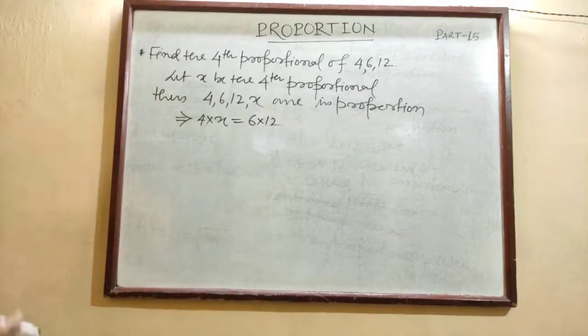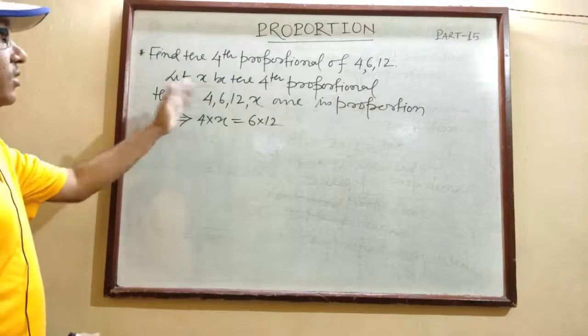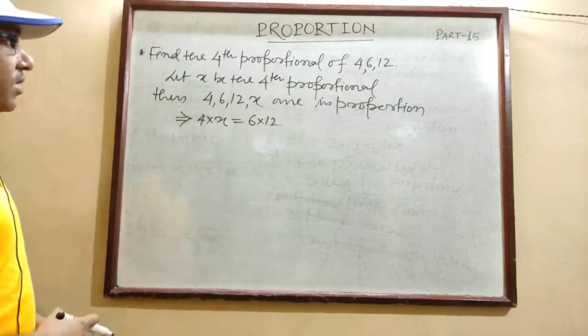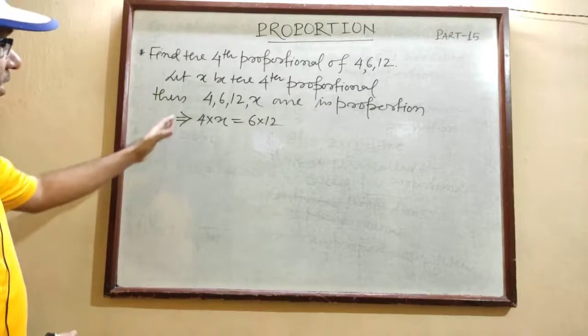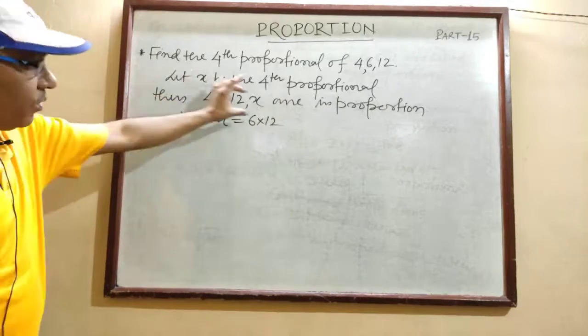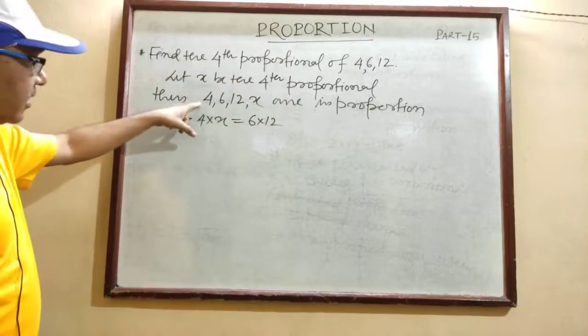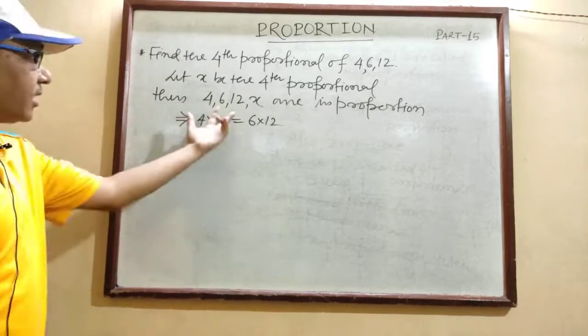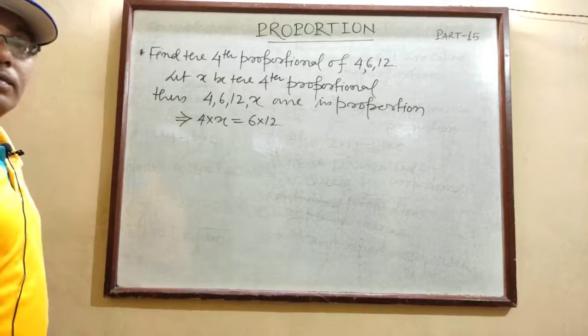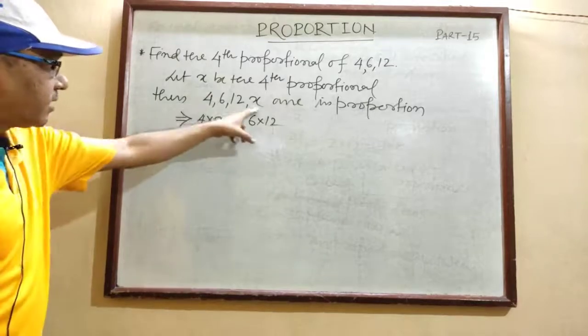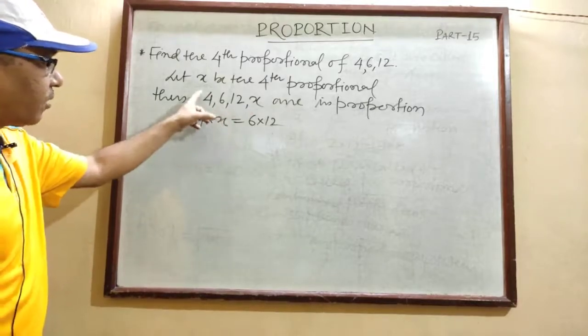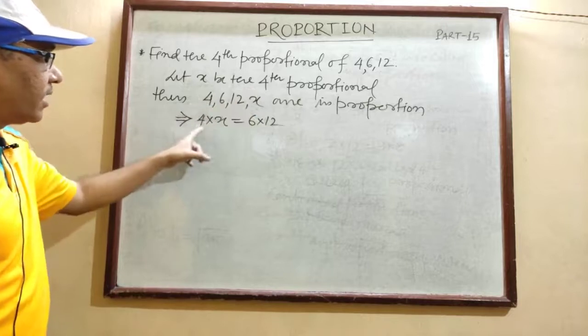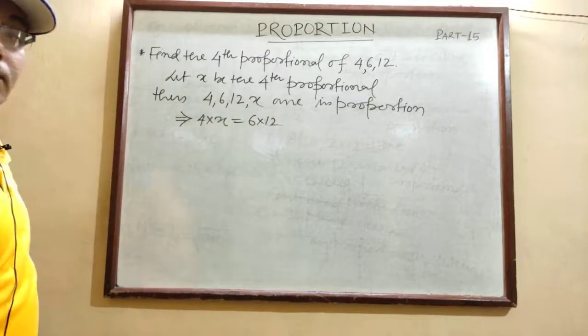As I said in the previous video, first ratio, then proportion. In case four numbers are in proportion, the first and last are called extremes, and the middle two are called means. Product of extremes is always equal to product of means.